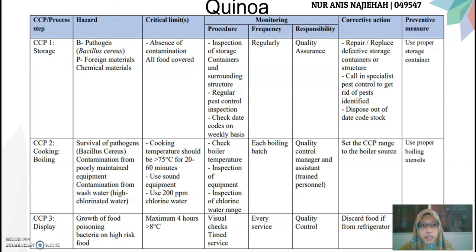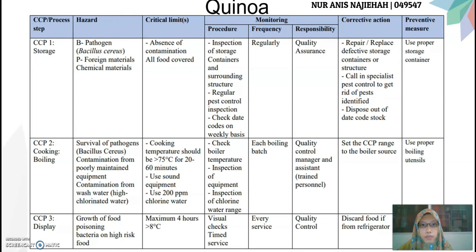Quinoa, for storage: the critical limit is the absence of contamination. The monitoring procedure is inspection of storage container and surrounding structure, regular pest control inspection, and checking date codes. It should be done regularly by the quality assurance. When there is anything wrong with the storage, repair or replace defective storage containers or structure. Call in the specialist pest control to get rid of the pests identified. Dispose of out of date code stock. Make sure to use proper storage container.